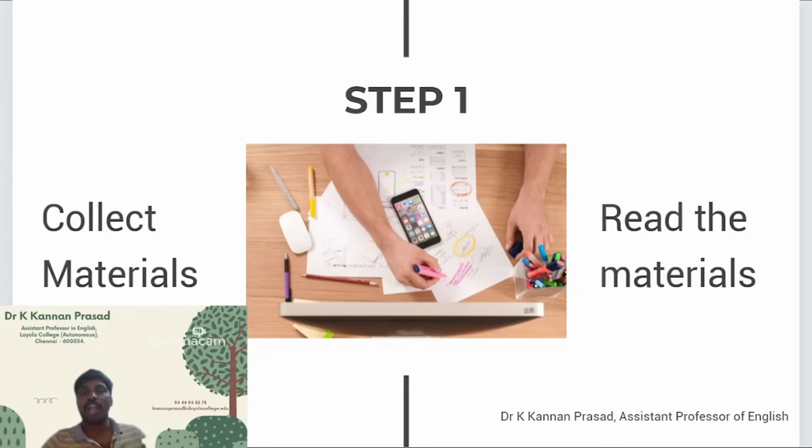Now when you collect these materials, go through them and prepare a separate document in your phone or laptop, using Google Docs or a Microsoft Word document, and type in the author, the person who has written the secondary article you have chosen, and the title of that article you have collected, which is on the topic you have chosen.